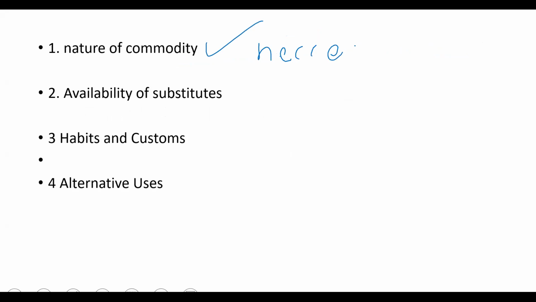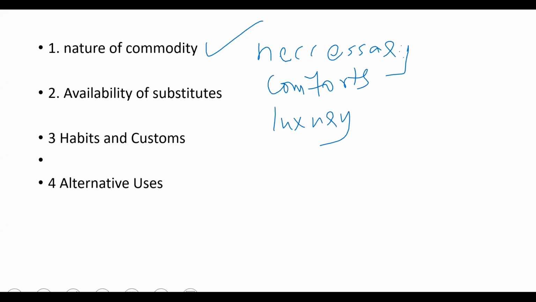First one is necessary, we saw yesterday in income elasticity. Second one is comfort. Third one is luxury. You are right. There are three types of product: necessary, comforts, and luxury.